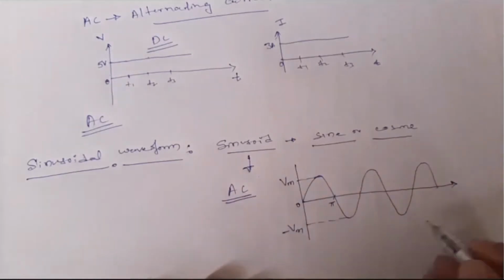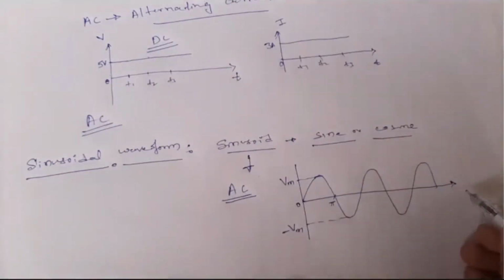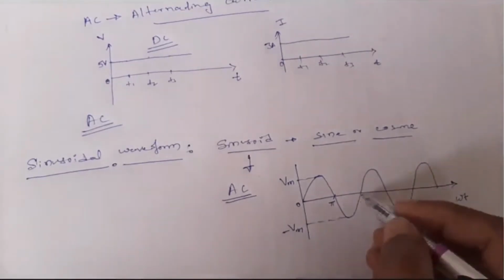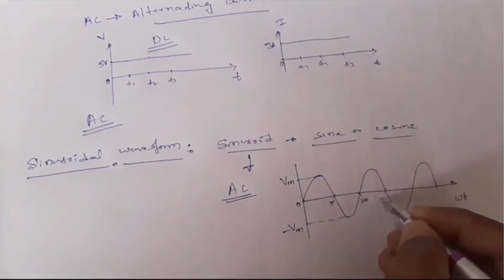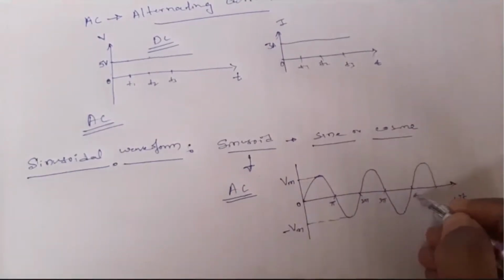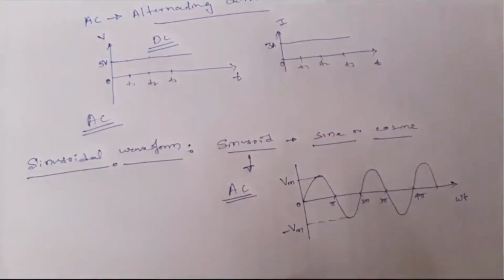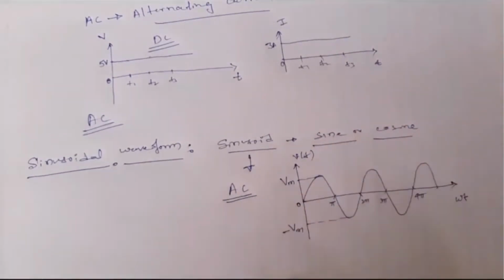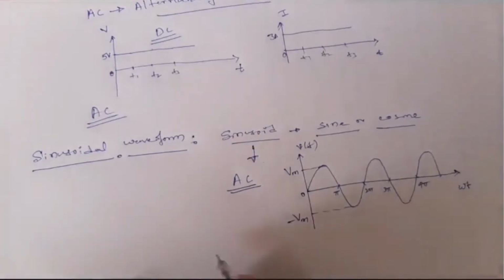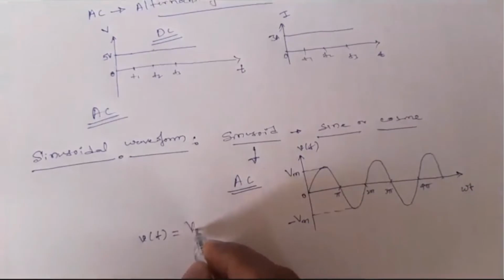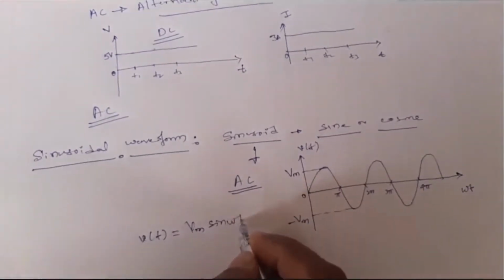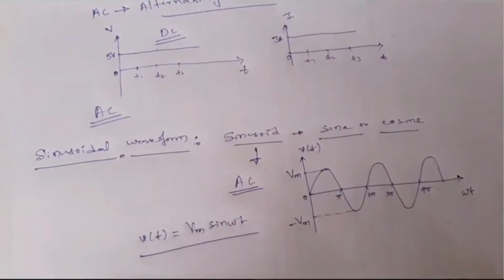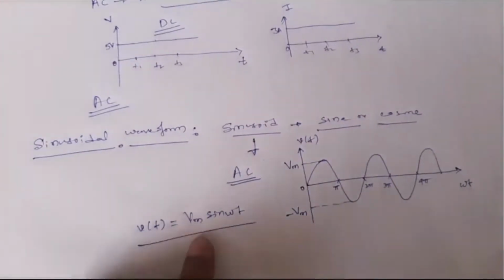If I consider this axis as omega t, this will be pi, this is 2 pi, this is 3 pi, this is 4 pi, and it goes on. And this is, for example, V of t. Such a sinusoidal waveform we can write as V of t equals Vm sine omega t.